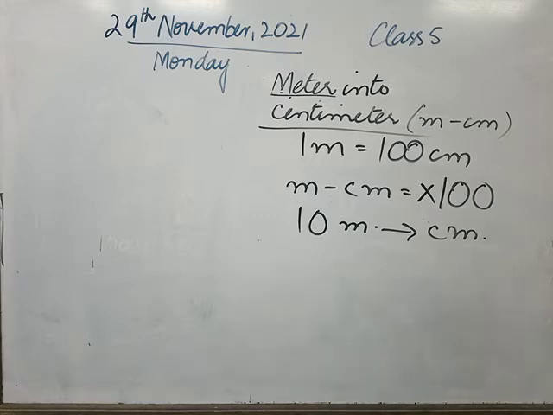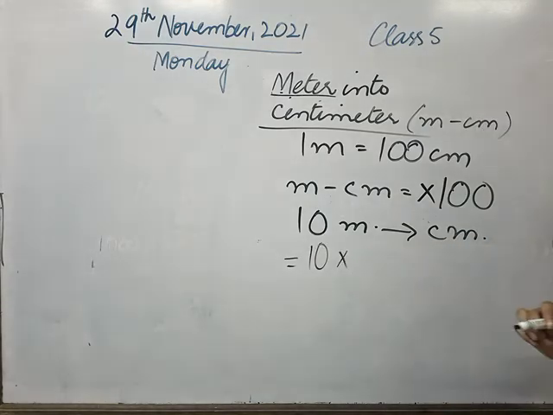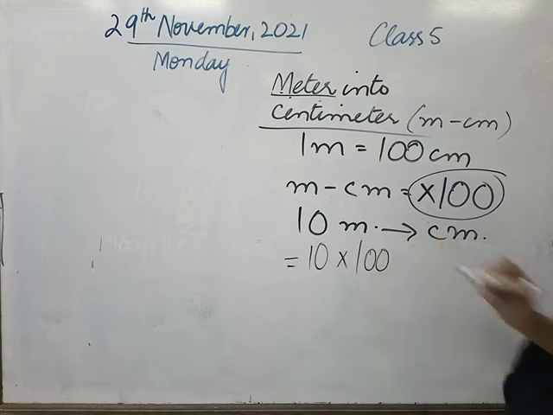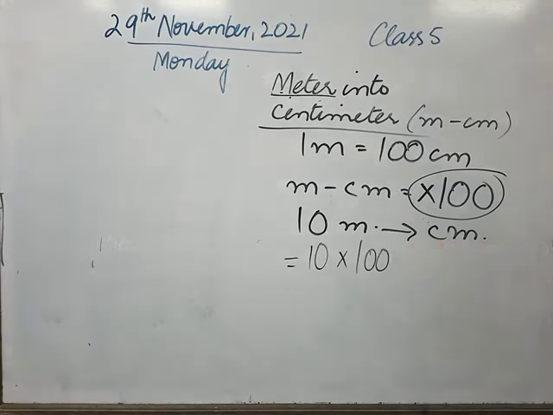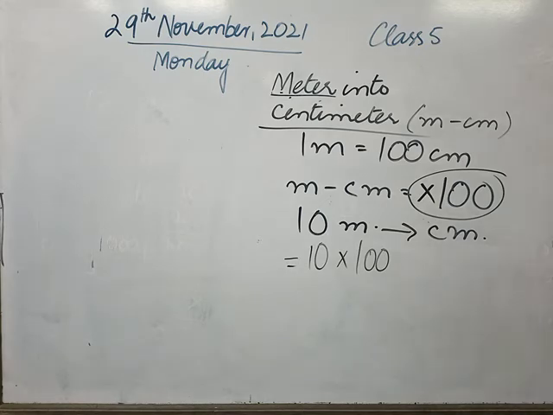Now here I will write the number which is 10, and I want to change meter into centimeter. I will multiply by 100. Here I will write multiplication of 100 and the unit in the end which I am going to move.